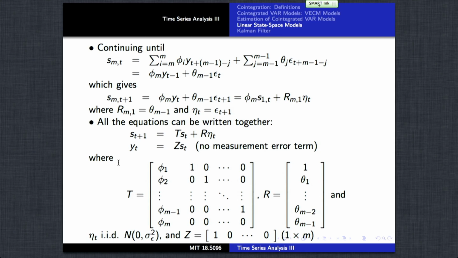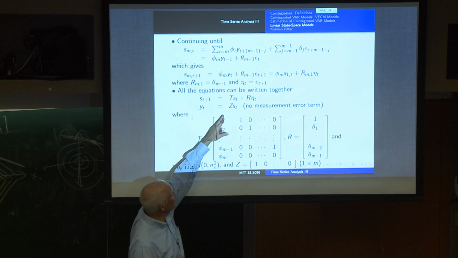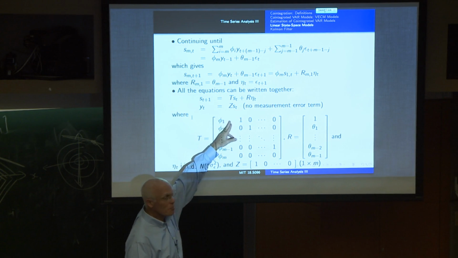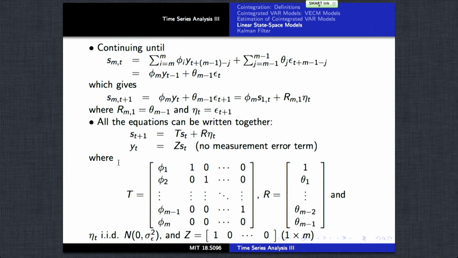But one can see that this basic model, where you have the states transitioning according to a linear transformation of the previous state plus error, and the observation being some function of the current states plus error or not, depending on the formulation, is the representation.